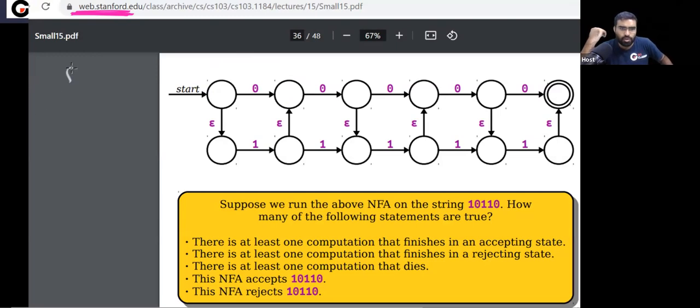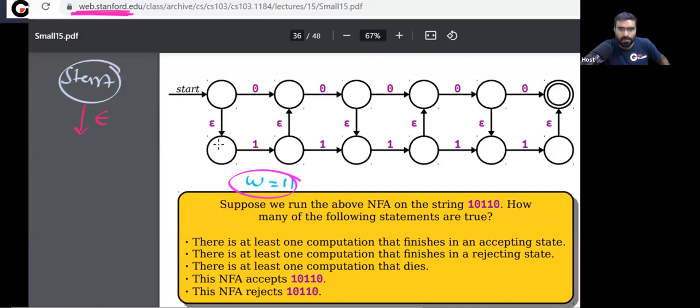You start in the start state. Can you take this transition? No, I cannot take this transition, because remember the string we are considering is 1 1. So tell me which path will be there. There is only one path, that is, you have to make a null move from the start state.